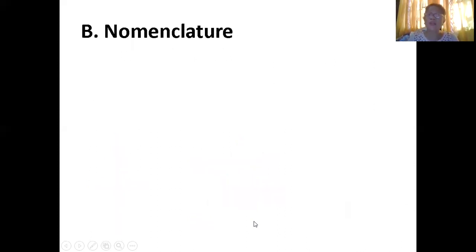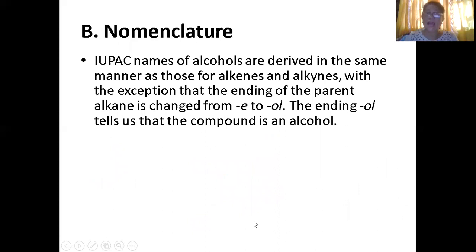Okay, so how are you going to name this? The IUPAC method of naming alcohol is derived the same way as the alkenes and alkynes. All you have to do is add the parent name of the alkane. That is why, as I have said, you should memorize the parent names of the alkane from methane, ethane, propane to decane, undecane. It is important because it will be used throughout the different functional groups.